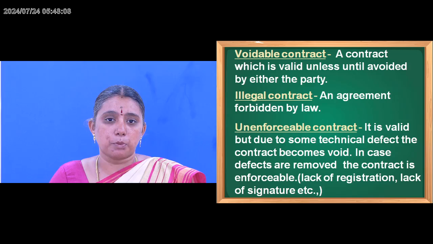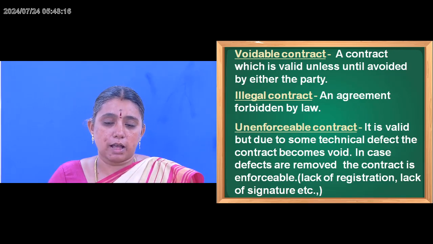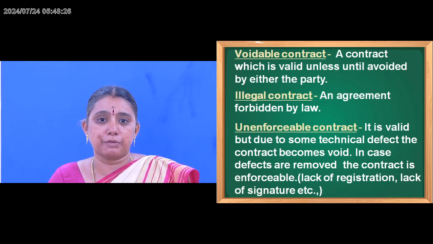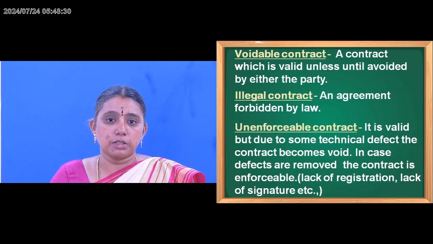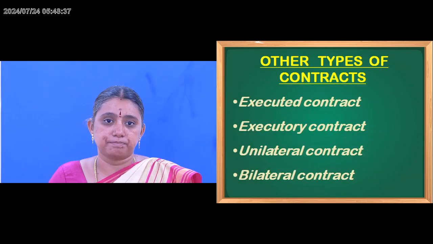Next we are going to see about illegal contract. An illegal contract means one which is forbidden by the law. If the contract has been made for an illegal purpose, then it is called an illegal contract. Next one is unenforceable contract. It is valid, but due to some technical defects, the contract becomes unenforceable. In case the defects are removed, the contract is enforceable. For example, lack of registration, lack of signature, etc.